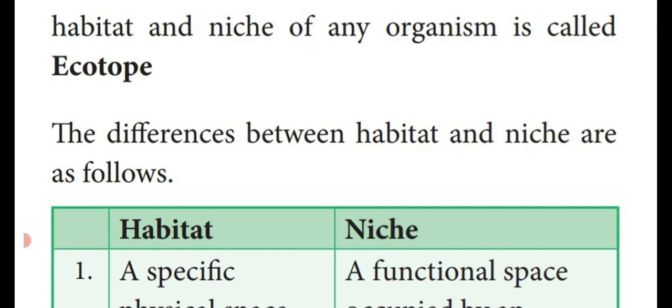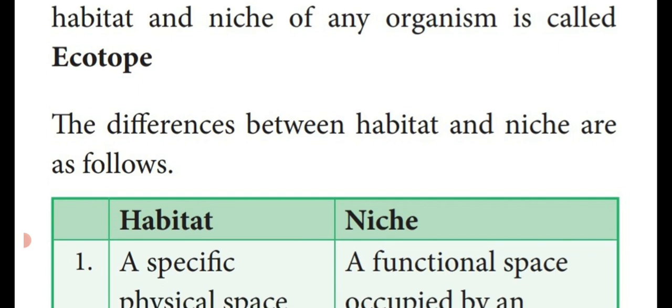So two more questions are there. Differentiate between biotope and ecotope. The environment of any community is known as biotope. The habitat and the niche of any organism is known as ecotope.